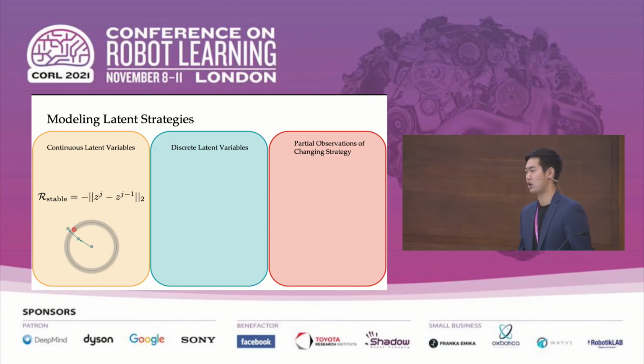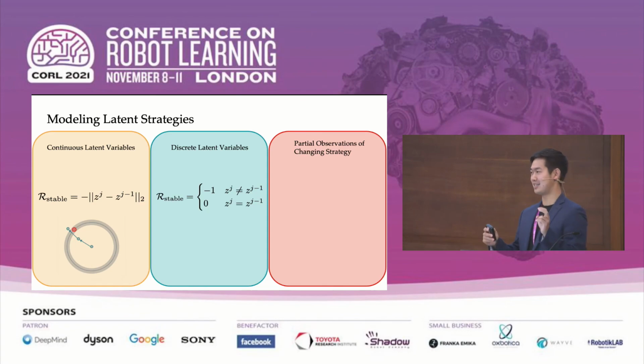And these continuous latent variables would make sense to use, for example, in the circle environment when the goals can lie anywhere on the continuous spectrum along the circumference of the circle. In the discrete latent variable setting, we use the Gumbel softmax distribution to constrain the latent variables to be categorical variables. And with the categorical latent variables, we use the discrete distance metric for the stability reward. So intuitively, it's easier to identify whether or not two strategies are similar enough to be clustered together than it is to identify the exact distance in this latent space between the predicted latent strategies.